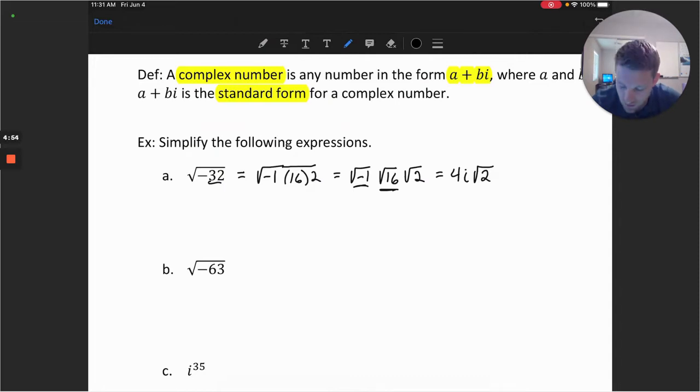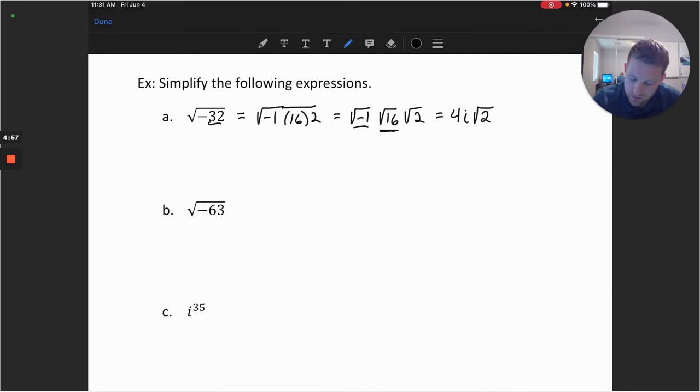Let's take a look at another value here and break it down. 63 inside that square root, we can pull apart in 3 different places. First, the -1. Next, if I think about 63, if I wanted to pull out a perfect square out of 63, I think the largest one we could do there is 9. So this would be positive 9 times 7 would give us the product of 63. And so we'll separate these out as square root of -1, square root of 9, square root of 7.